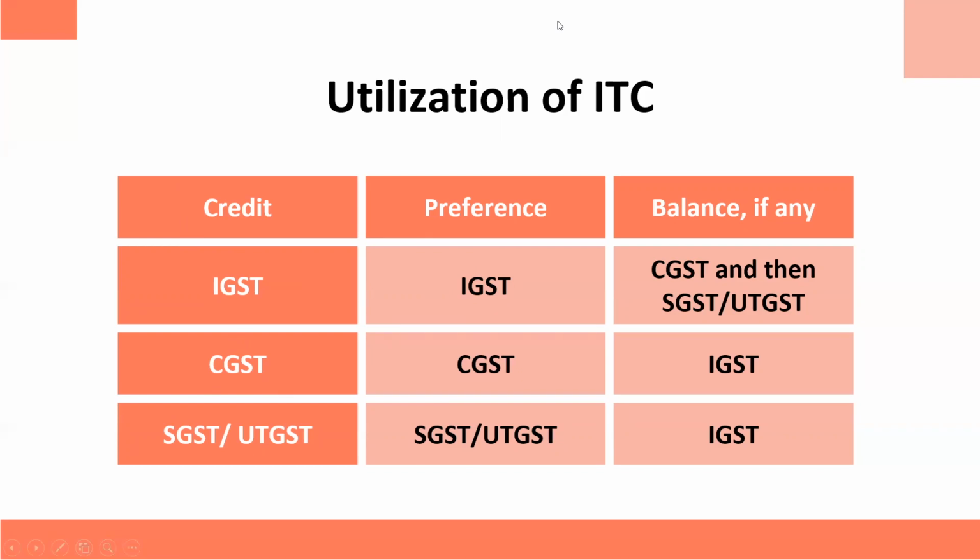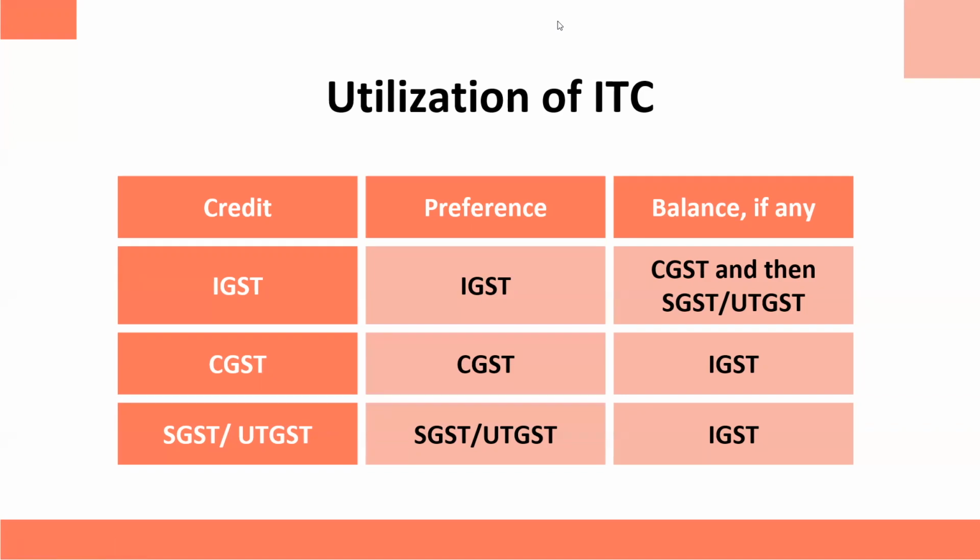You purchased something interstate and you paid 1 lakh GST on that, and you sold something interstate and collected 1.5 lakh from the customer in the name of GST. So your output tax is 1.5 lakh. However, your input tax is 1 lakh. So you can easily subtract 1 lakh from 1 lakh 50,000. The balance is 50,000, and this you have to pay to the government.